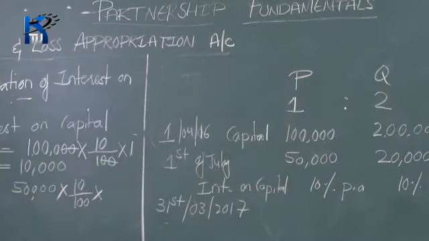Now you have to consider the time period. It was introduced on 1st of July, so calculate from 1st of July to 31st of March. Count the number of months: August, September, October, November, December, January, February, March, 8 months till 1st of March, so till 31st it is 9 months. So now 9